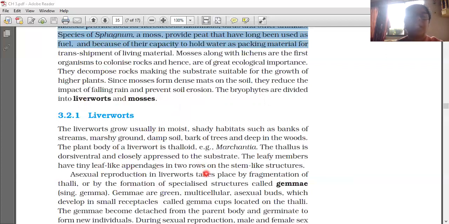The antherozoid fuses with the egg. The archegonium produces the egg, a flask-shaped structure. Antheridium with sperm is also shown there. Archegonium and